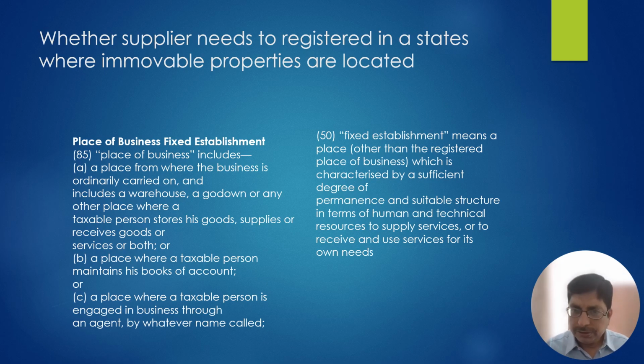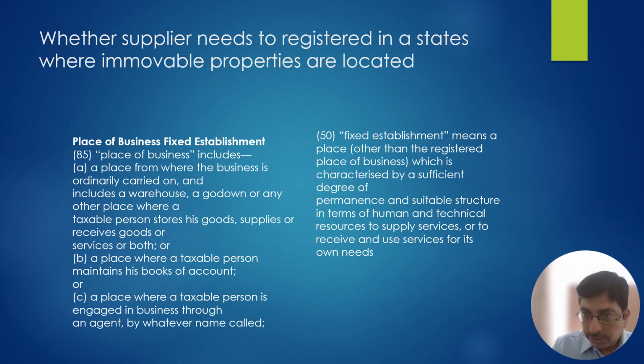It is incorrect to say that just because they are having an immovable property in Delhi, they need to do the GST registration in Delhi and charge CGST, SGST of Delhi and mention the place of supply as Delhi and intrastate transaction. This is incorrect. The place of supply in this case is Maharashtra.